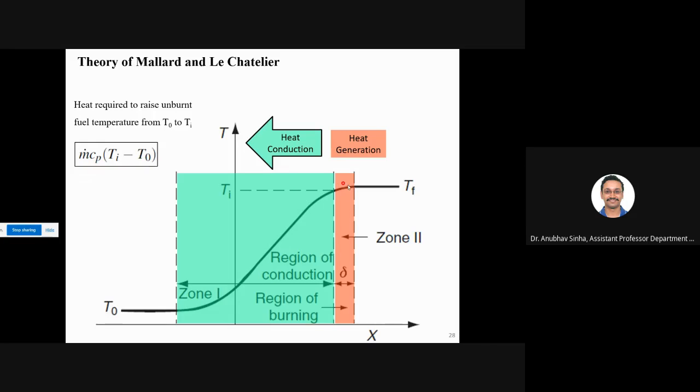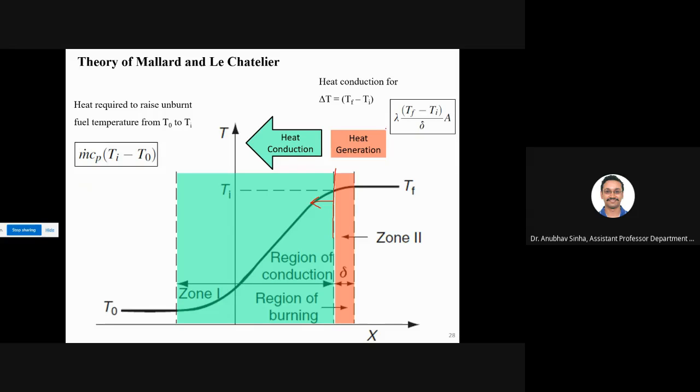Fine. Now let us talk about the heat generation here. So this is what is conducting heat, right? We have a final temperature Tf. When you talk about conduction, what is the temperature difference? This is the interface through which heat is getting conducted outside. So the delta T is Tf minus Ti, and let us say the conductivity is lambda.